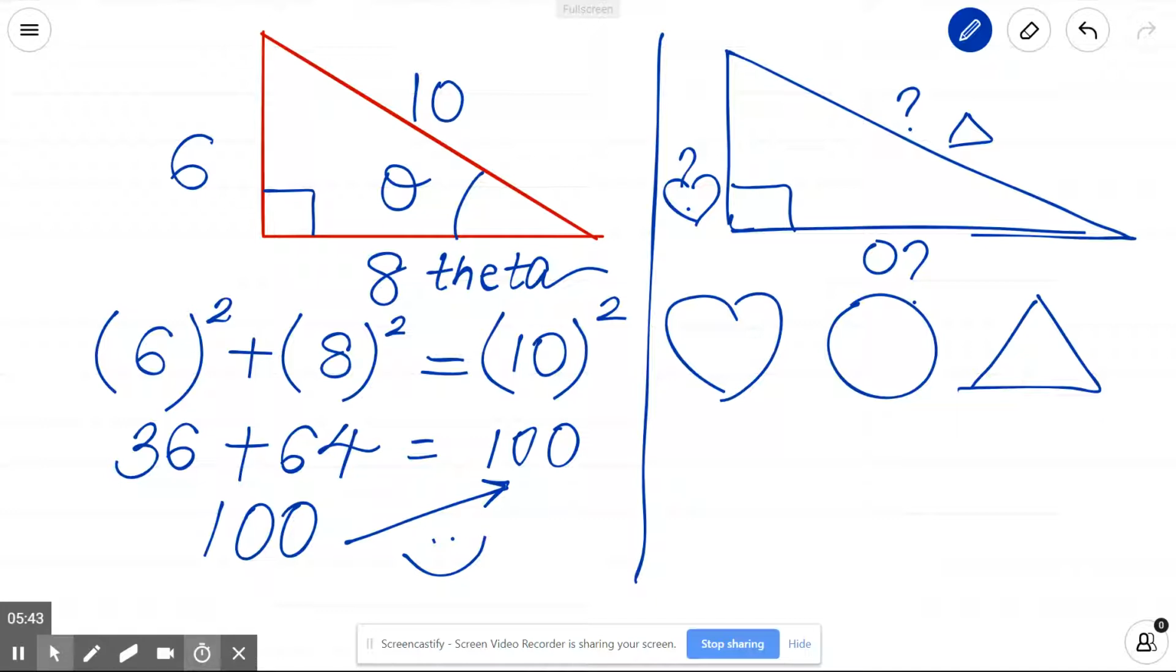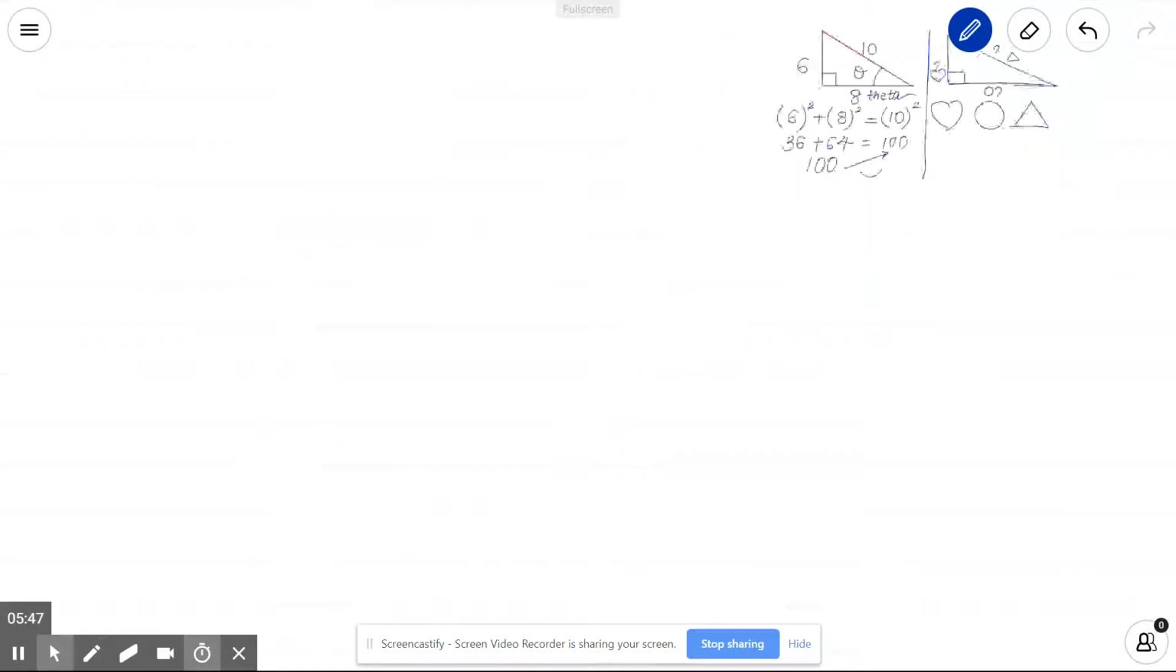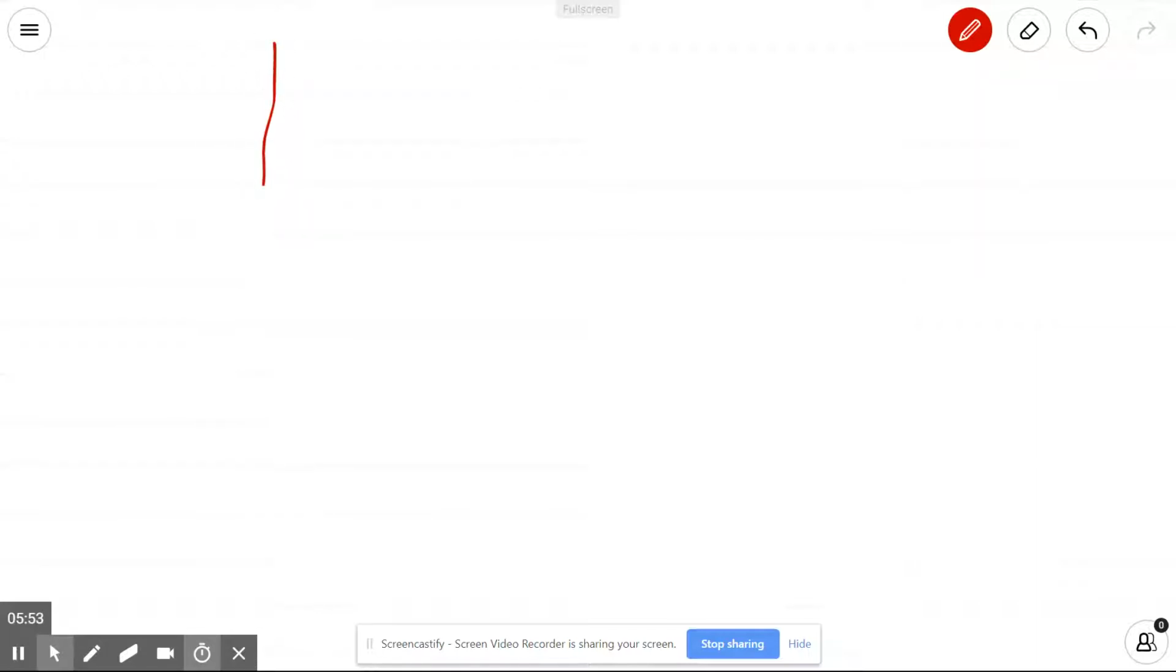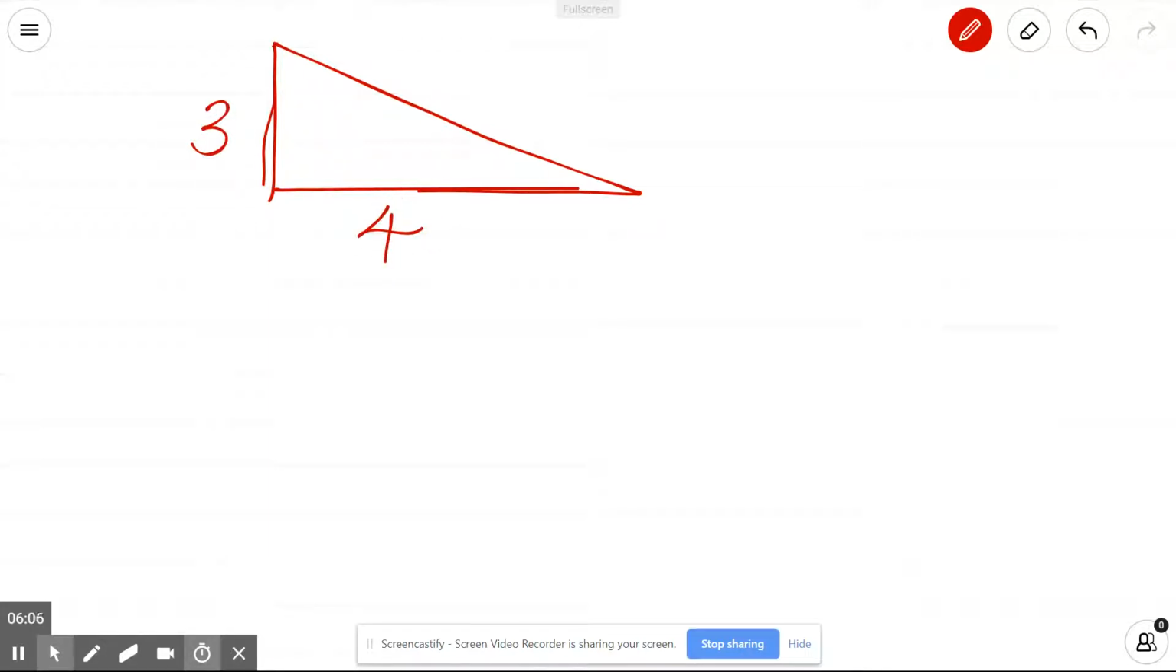I will also want to share with you one more thing about the Pythagoras theorem, and then we'll be done for this video. At times students will give you one side and want you to find the other side. So let us say they give you 3 and 4, I will just keep the basic triangle for now, and they want you to find the other side.